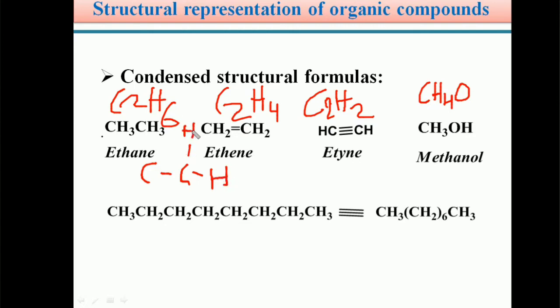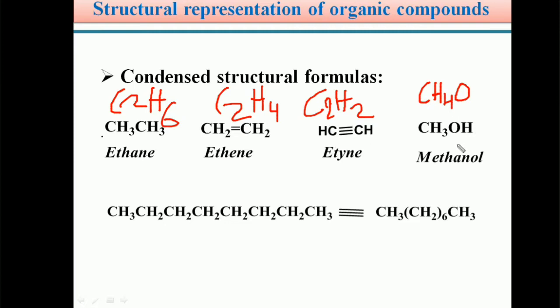So in the condensed structural representation, we cannot show any dash bond between the carbon and the hydrogen, but we can show a double bond or triple bond between the carbon atoms. So ethene is CH2 double bond CH2. Here the double bond is between two carbon atoms. Similarly, ethyne is CH triple bond CH. Here the triple bond is between two carbon atoms.